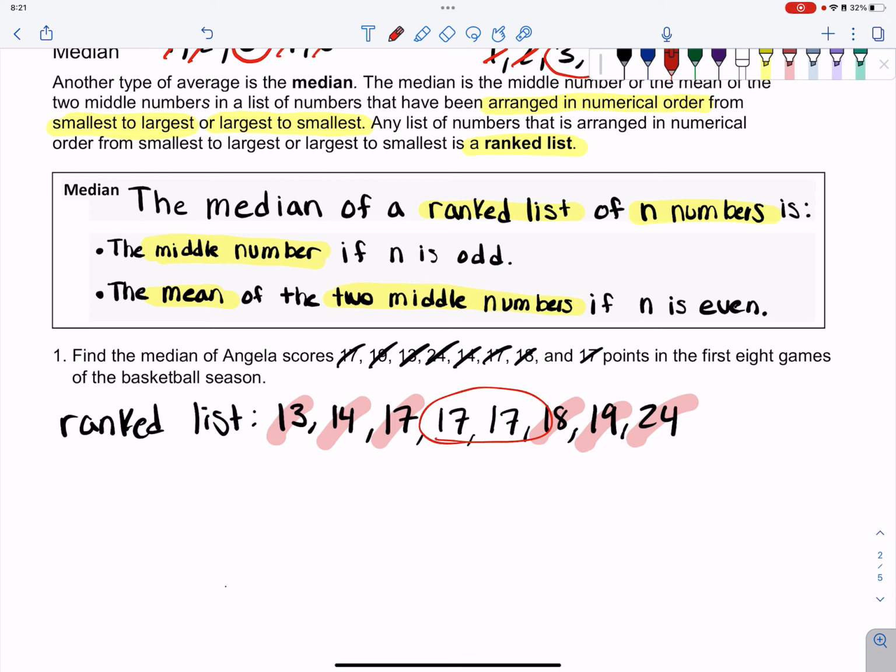In this case, it's 17 and 17, which means I am going to need to add those 2 together, 17 plus 17, and then divide by 2. In this case, it's a little silly to do this because they're both the same number, so our halfway point between this is just 17. So our median for our ranked list here of the basketball scores is 17.